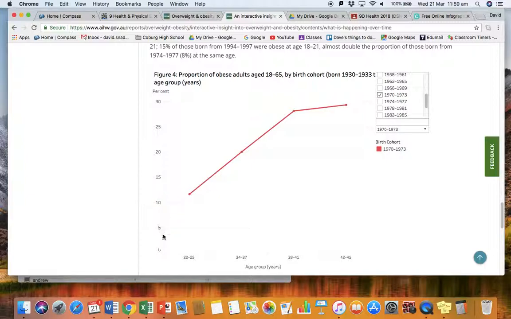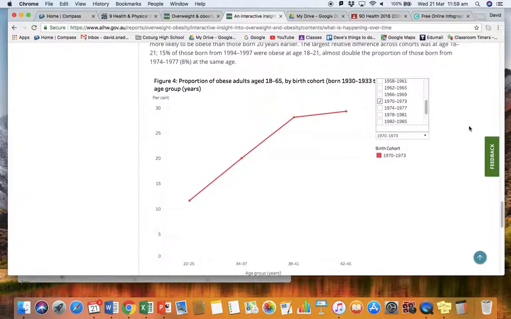Well, maybe people in my age group were being a lot more active in their 20s. Maybe they were playing competitive sport. But around this age, they might be having children. They might have increased work commitments, and they might not be able to devote as much time to physical activity. And so the rate of obesity jumps up a lot. For me, that's really interesting and tells us a bit of a picture.